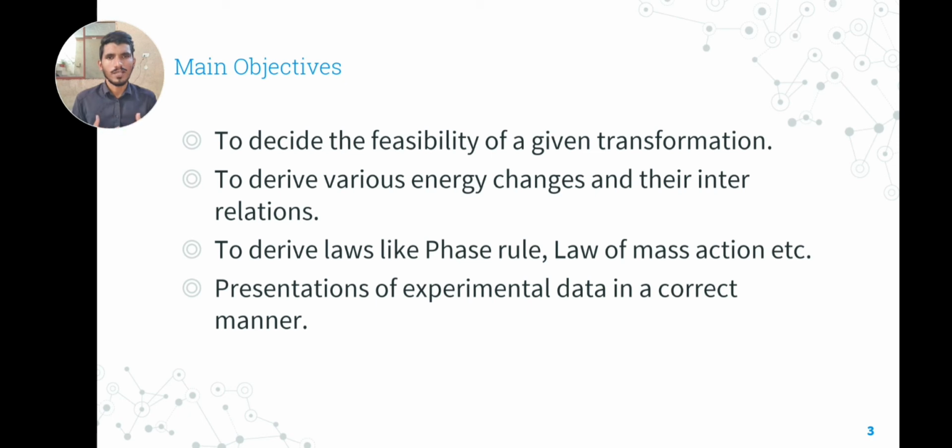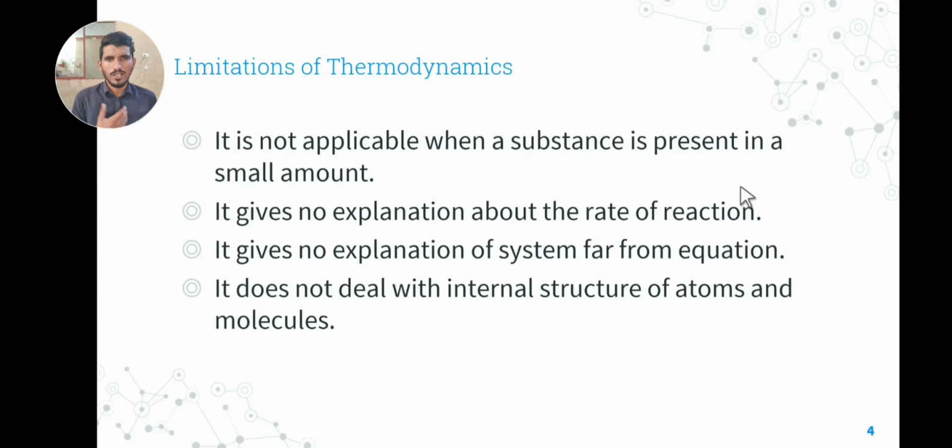So thermodynamics can also describe the phase rule, the law of mass action, etc. Thermodynamics is also used in the presentation of the experimental data in a correct manner. So these were the main objectives of thermodynamics. So limitations. What are the limitations of thermodynamics?